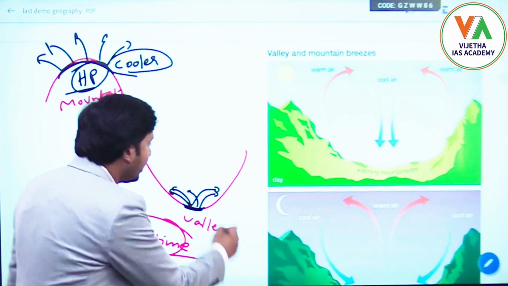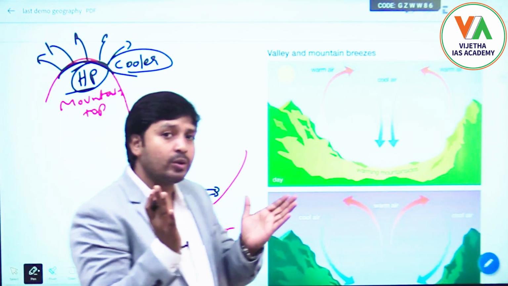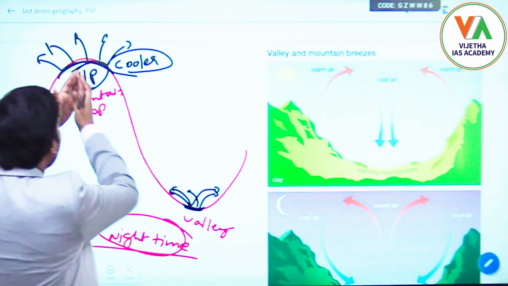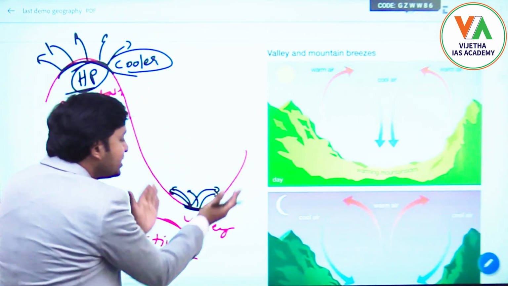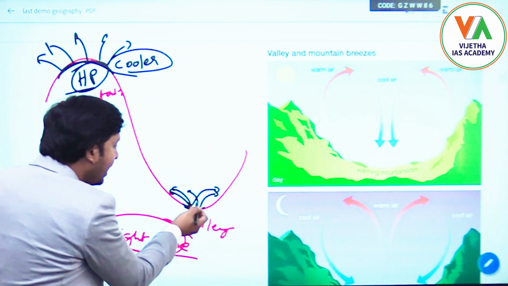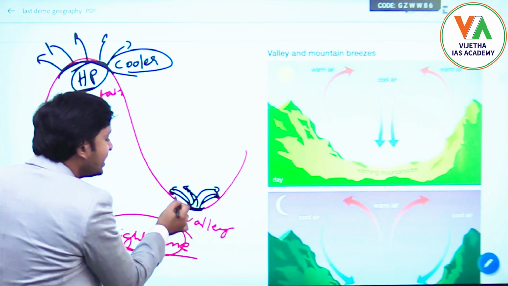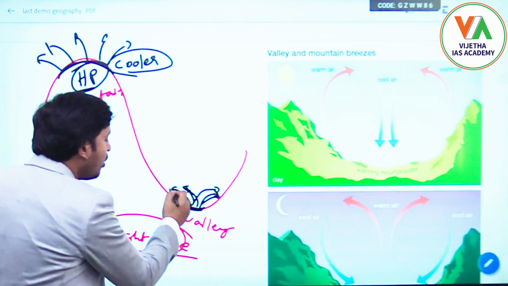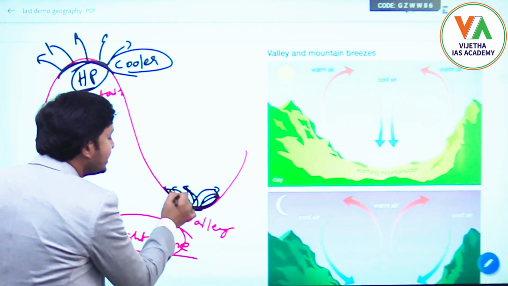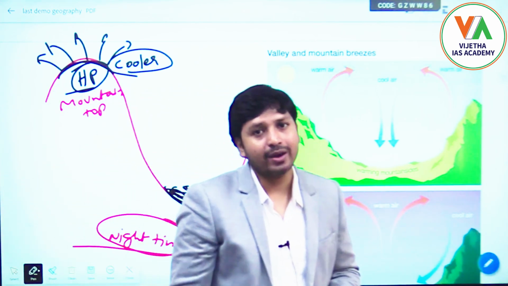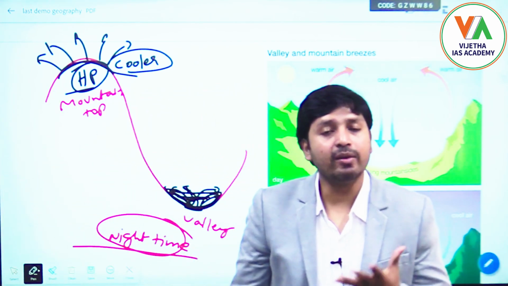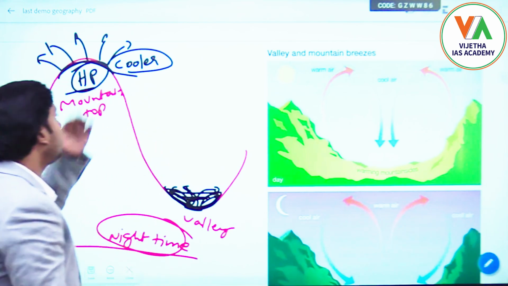But this is an open area, so it can release heat very easily, whereas here it is a relatively closed area. So whatever heat is released by this valley will be absorbed once again by the surrounding areas, and this will remain warmer. It will be relatively warmer compared to the top of the mountain.